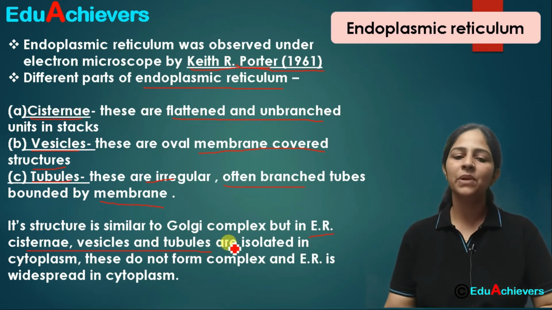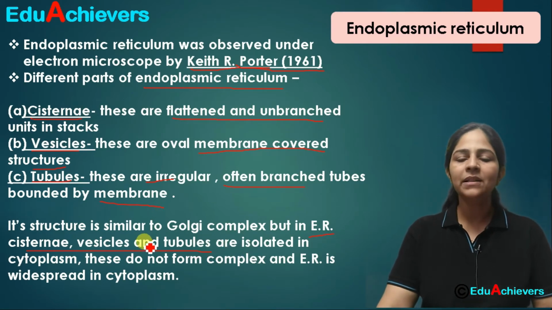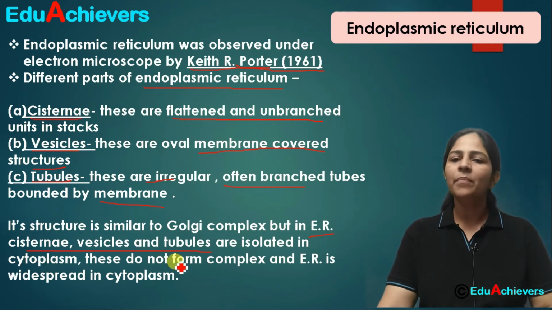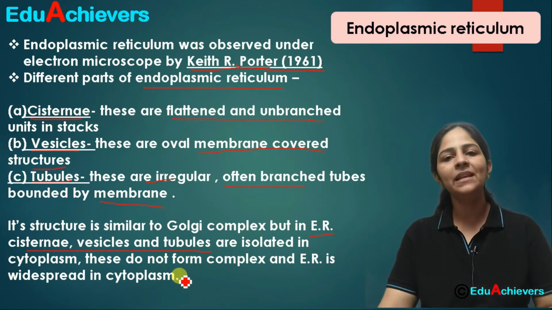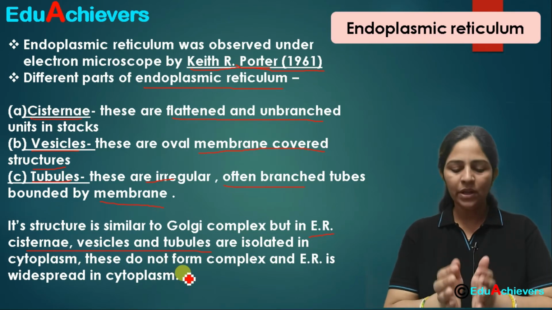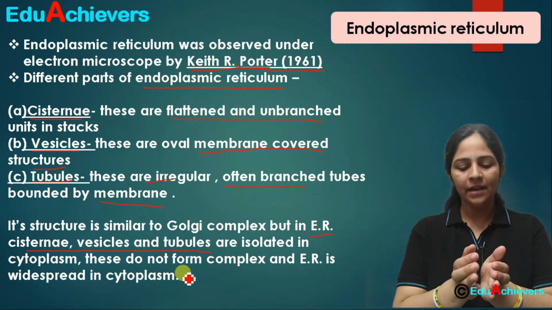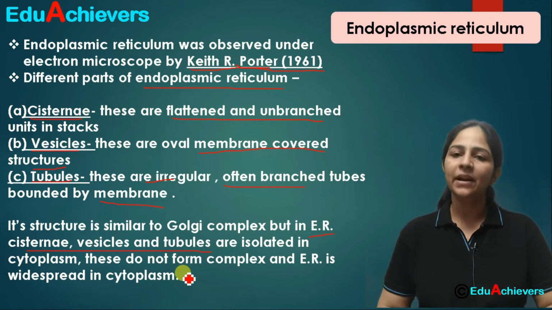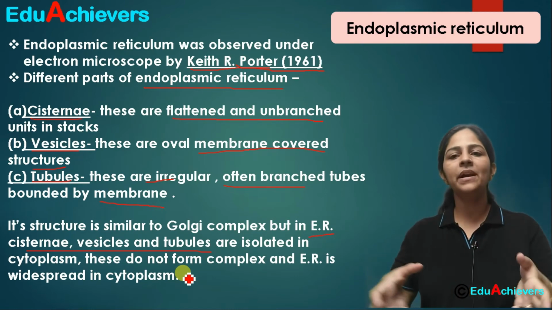But here in endoplasmic reticulum, they are apart, they are isolated in the cytoplasm. Fine. And they do not form that complex which is normally seen in the Golgi complex. And second, Golgi complex is contained in a particular area of the cell. But endoplasmic reticulum is widespread in the cell.